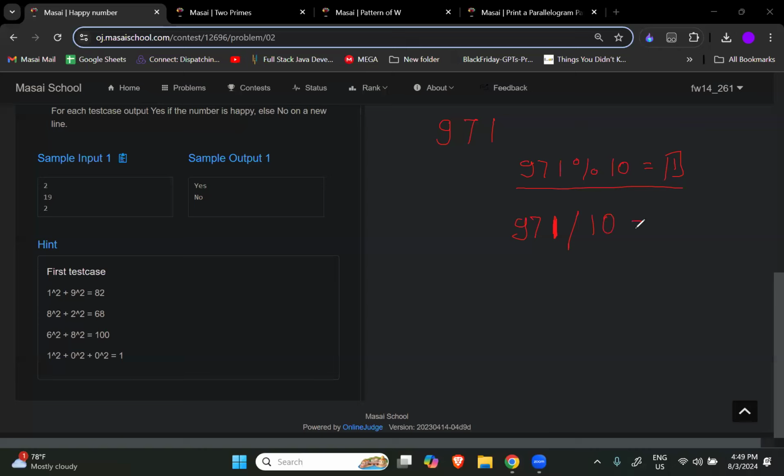And when we divide, we will get something as an answer. That will be an answer in a floor, right? हम करेंगे math.floor, and whatever answer we will get, that will be 97. Again, the new number is 97. We will repeat the modulo wala step. Now I got 7. तो अभी मुझे 7 को delete करना है. Then again 97 by 10. Then again I will get 9. Right? So that was the logic जो हमने use किया था in that question. So the same thing we will do here.